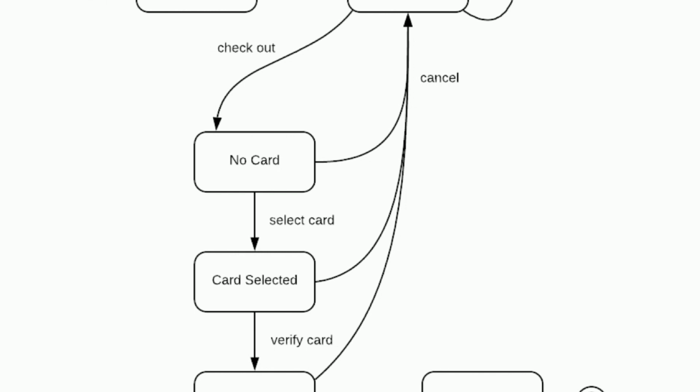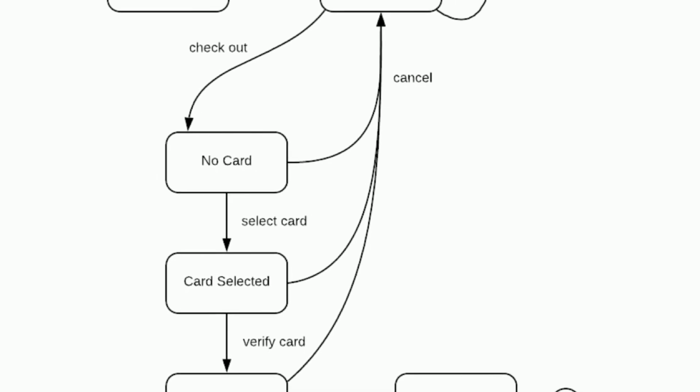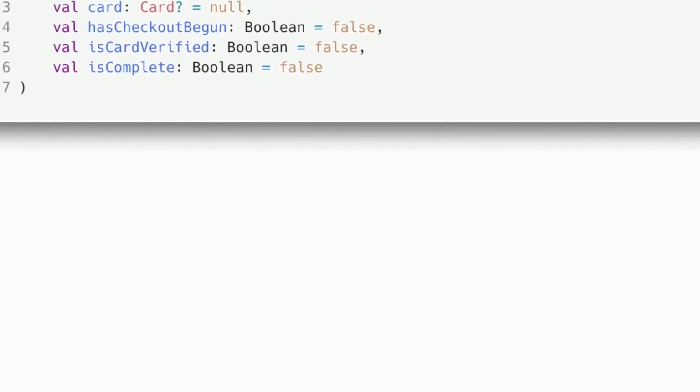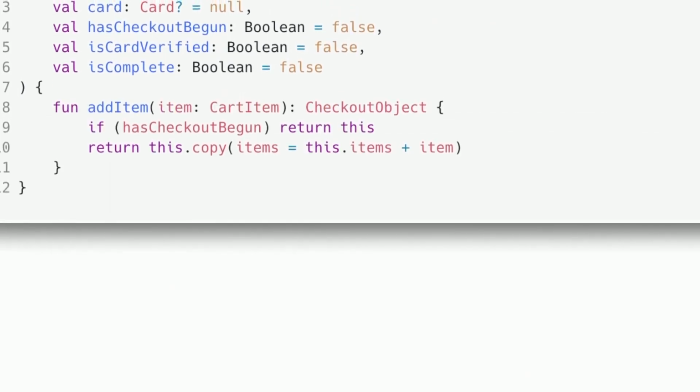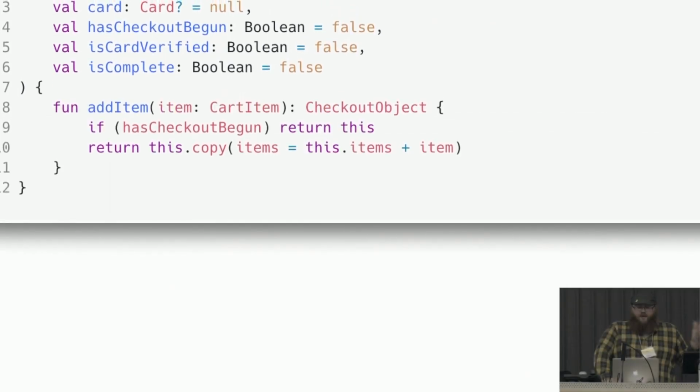that order. So you might start and think, all right, I can build all this code. I understand how all of this flows. So you make some class, some checkout object, and this thing has some items in it. It has a card, maybe, and it has qualities about it, whether checkout has begun, if the card is verified, and if it's complete. And from there you begin writing these transition methods. So you might write it like this.